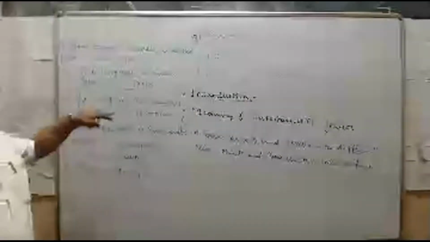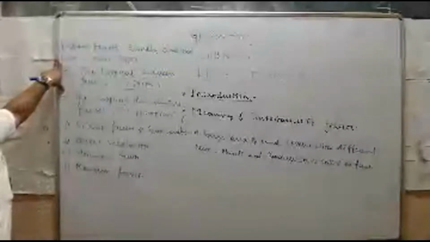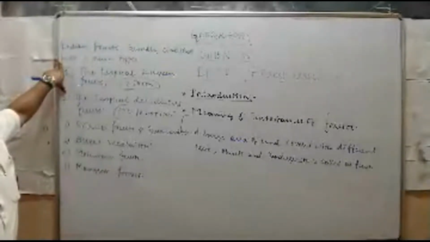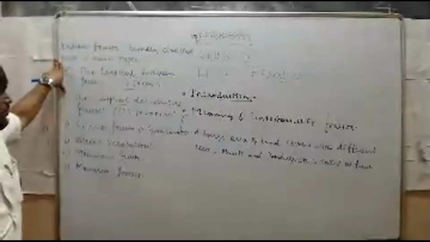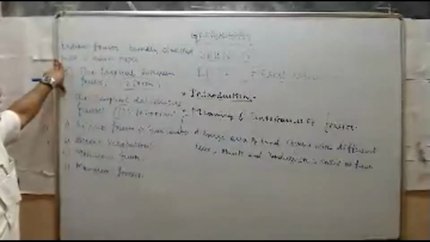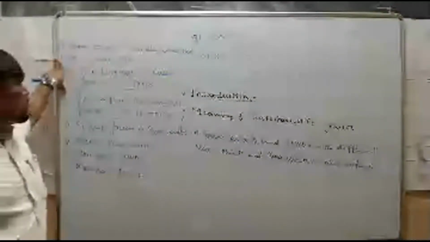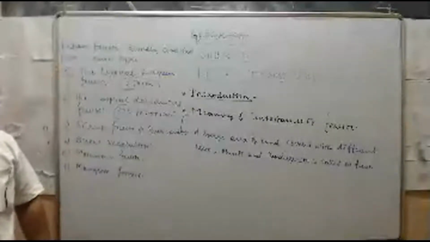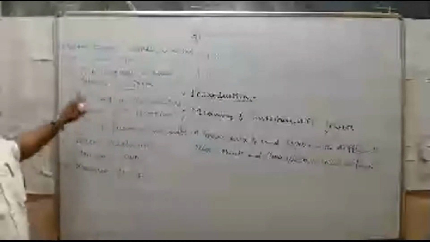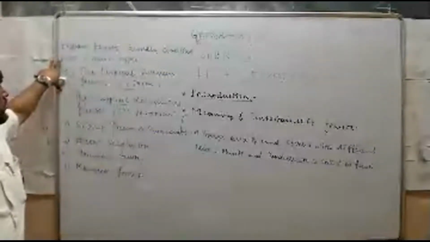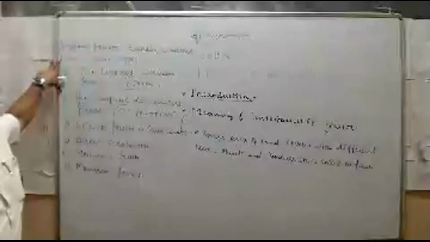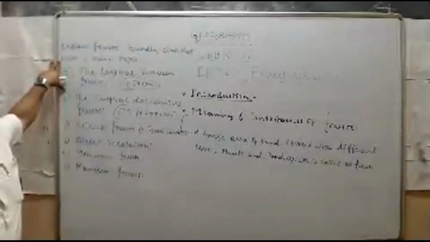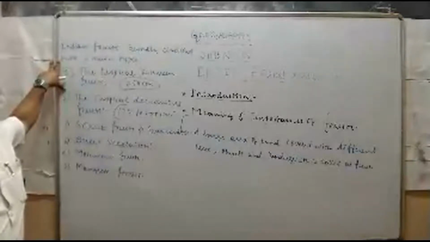Why are these tropical deciduous forests called monsoon forests? Because the trees in these forests shed their leaves during spring and early summer.